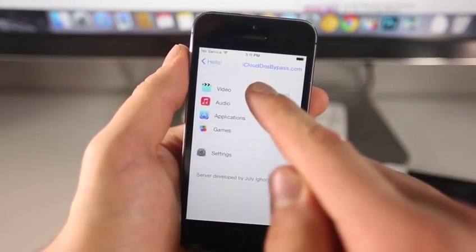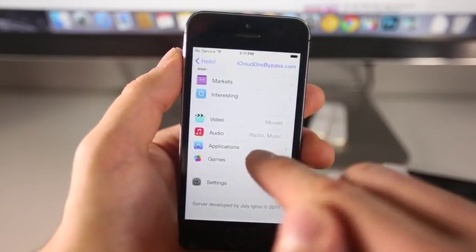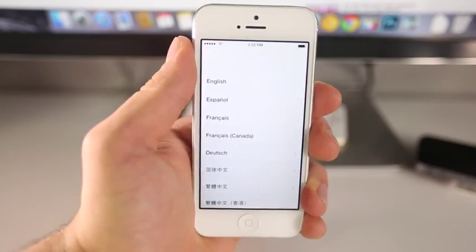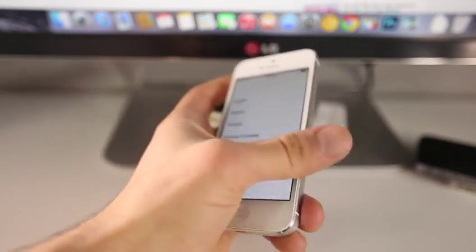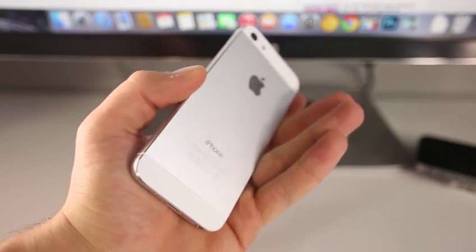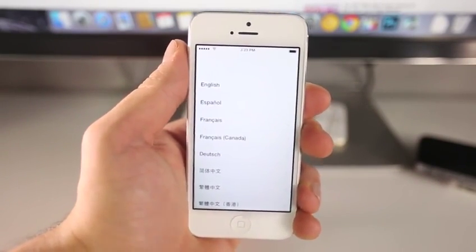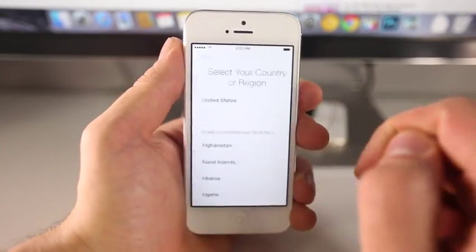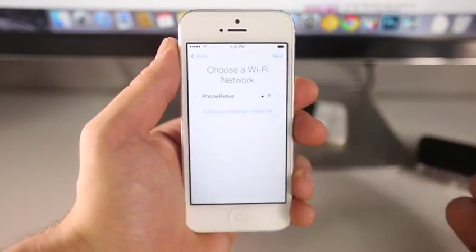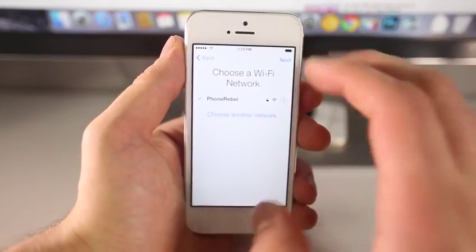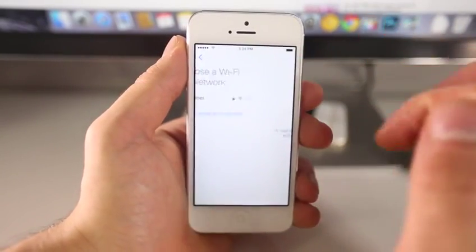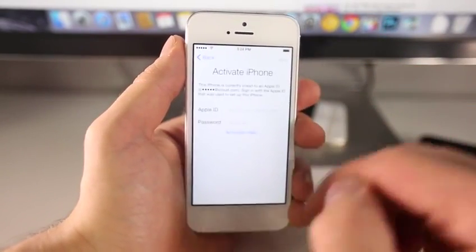It does work on the latest firmware. There's a lot you can do here. However, this is what I wanted to show you guys. Now the second part of this video, I'm going to be showing you on my iPhone 5. Believe it or not, the older your device is, the easier it is to do because it glitches your device out faster. Anyways, so go ahead and go to English, United States, or wherever you're at. Of course, just set it up. Once you're in the Wi-Fi settings, connect to Wi-Fi, click next, and you basically need to be on this screen.